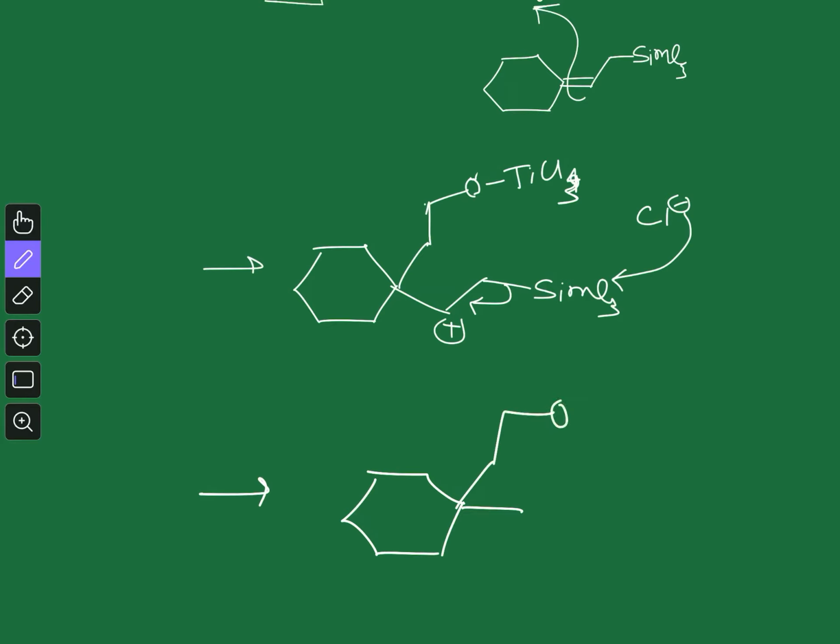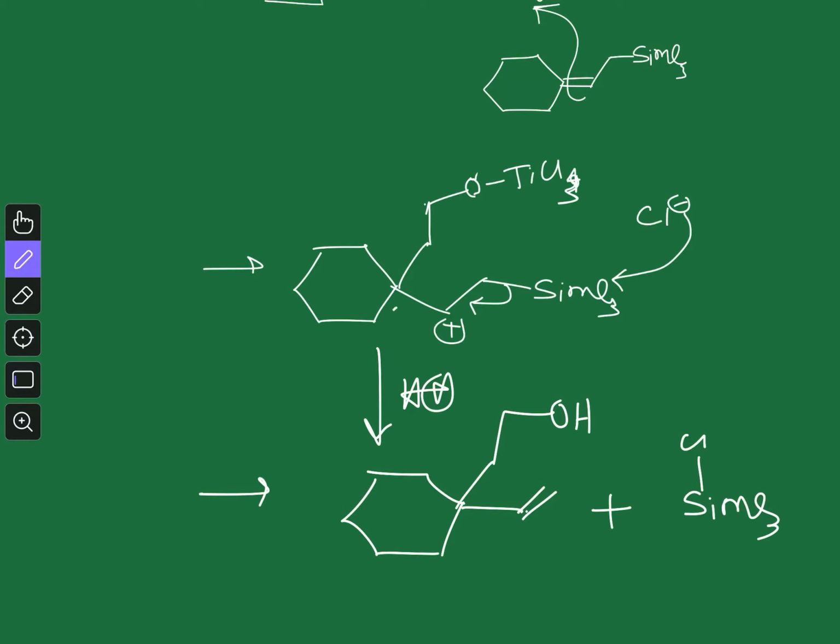So from here you will have OH after the workup, and you will generate this double bond over here. As a side product you will get SiMe3Cl, trimethylsilyl chloride. So this is the general reactivity pattern, all will follow the same pattern, and you will always get reaction at this gamma position.